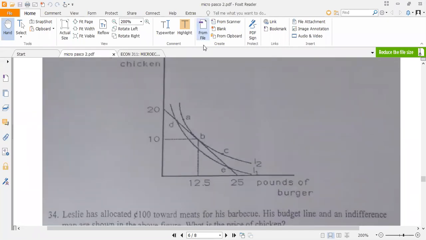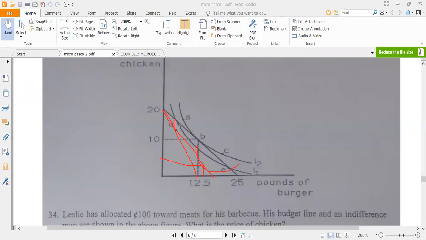Things like this, we need more information before we can do this. Assuming there's an increase in the price of burger, it means that the budget line will shift inwards, right? Now, whether we are going to buy, even this one, have you seen how I've drawn it? It can even be like this. Okay. So is the person going to buy more or the person is going to buy less? If I draw the new indifference curve here, it means that the person is buying more of burger and then less of what? Of chicken.